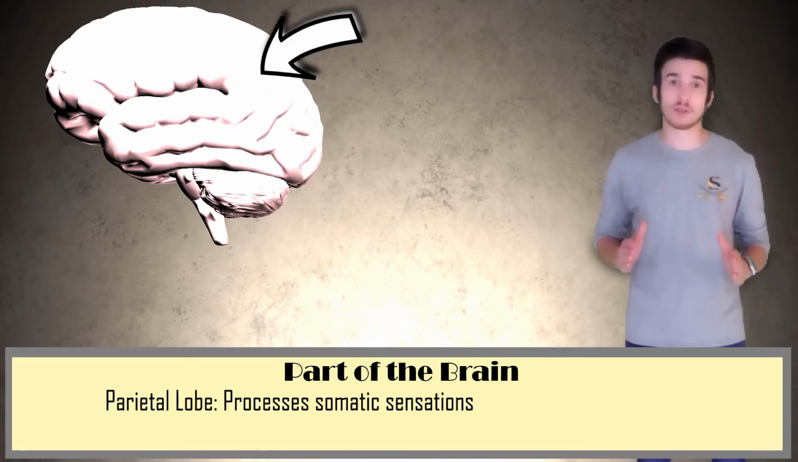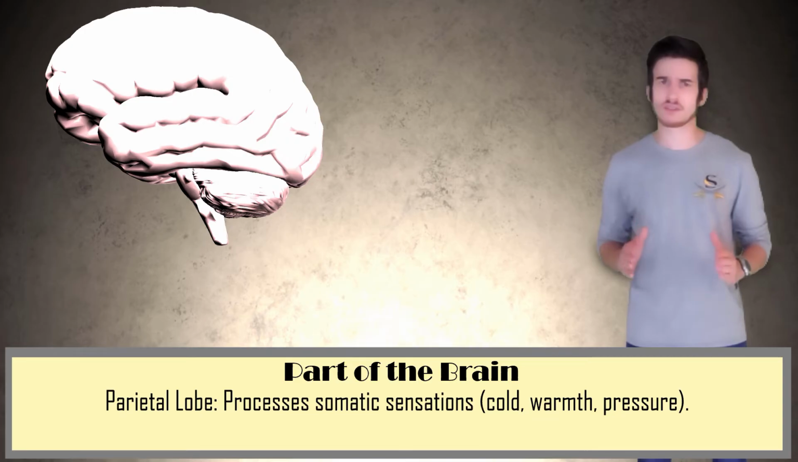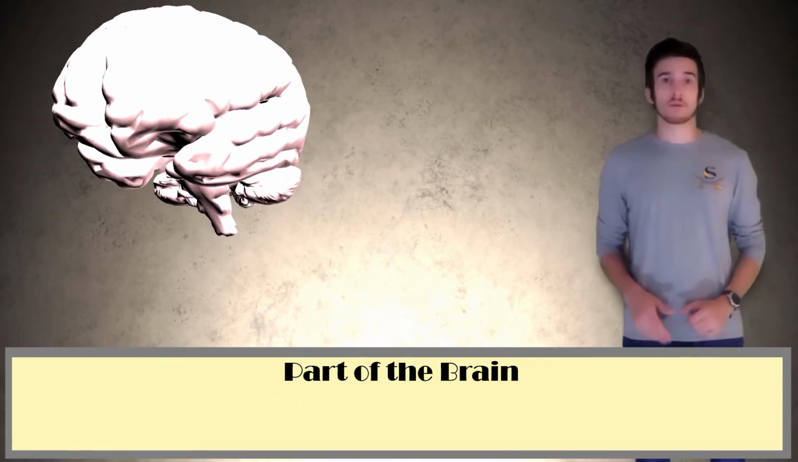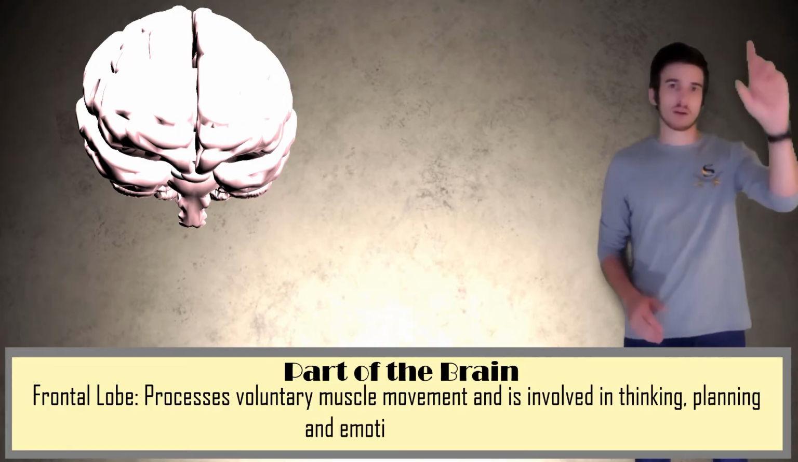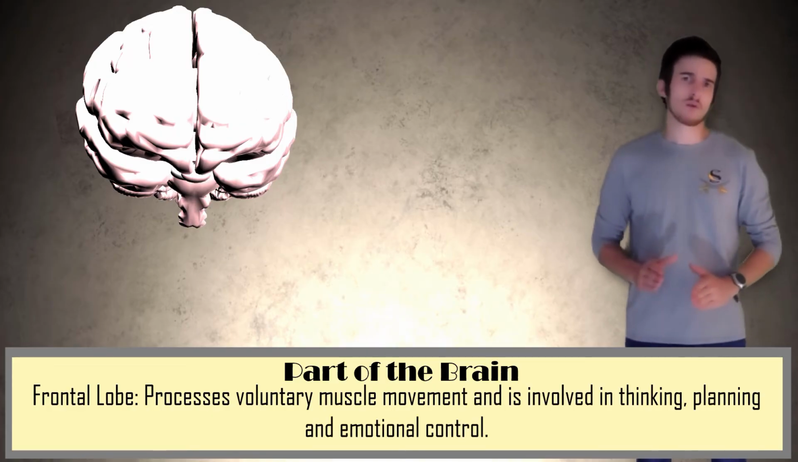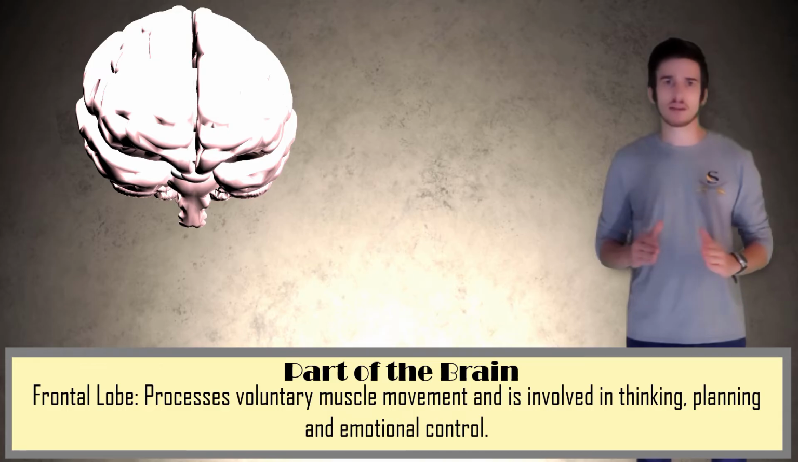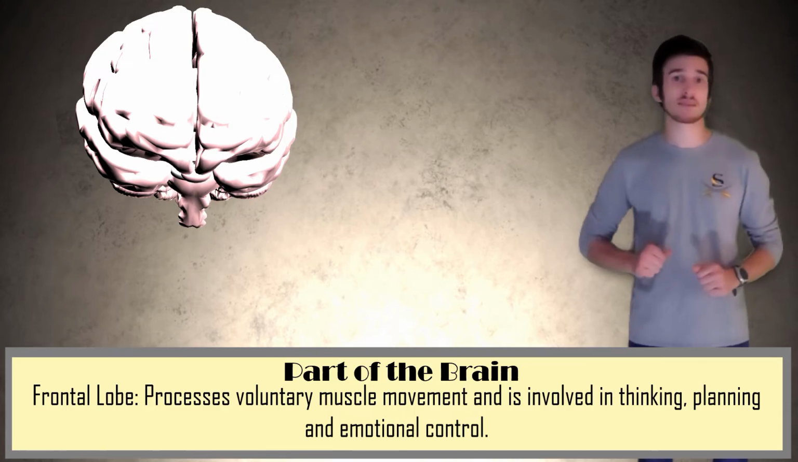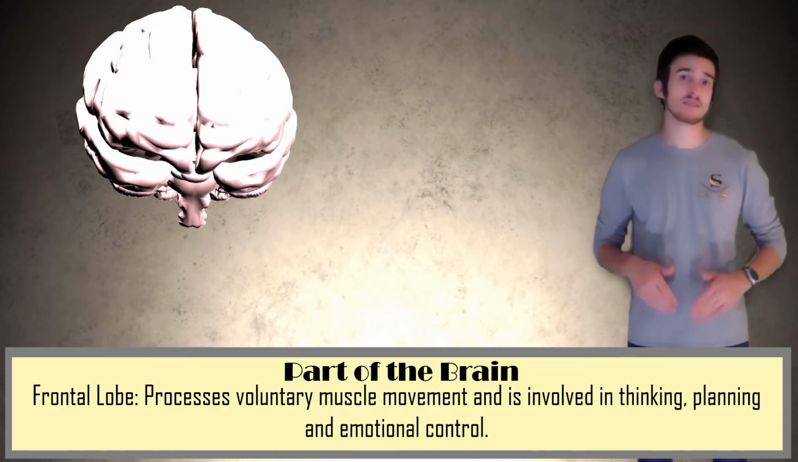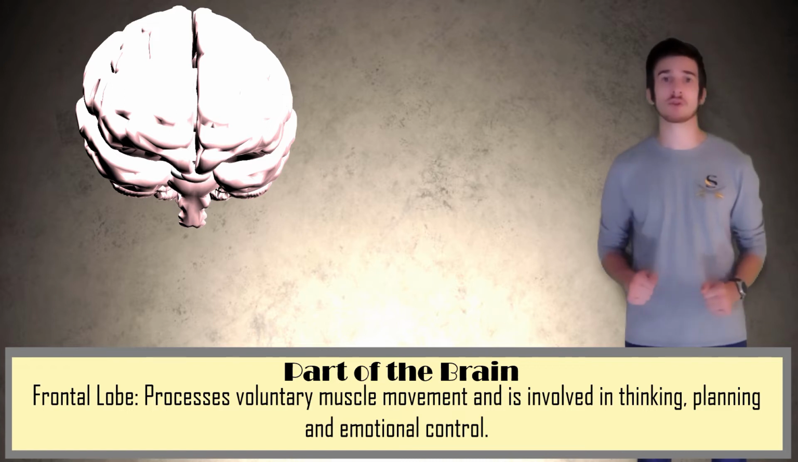The parietal lobe is going to process somatic sensations, so these are things such as hot or cold or pressure on your hand. The frontal lobe, located at the front of our cerebral cortex, is going to be by far the largest lobe in the brain. The frontal lobe processes voluntary muscle movement and is involved in thinking, planning, and emotional control.